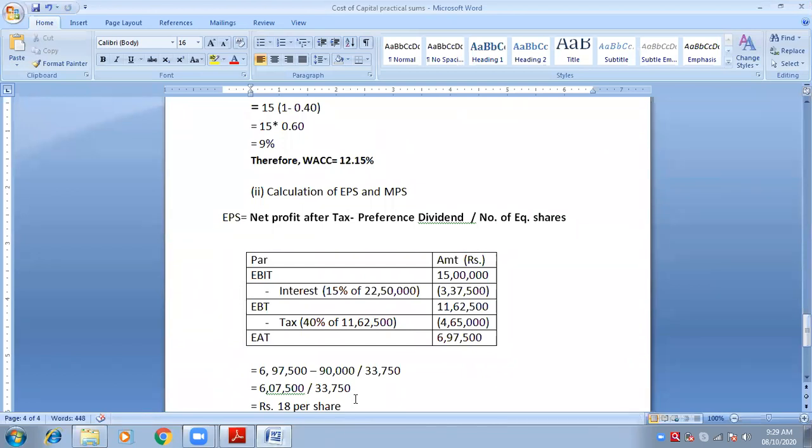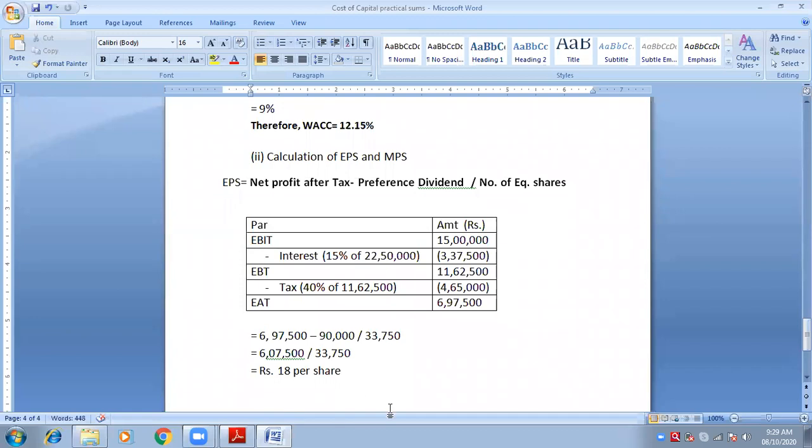So what is the formula of EPS? Net profit after tax minus preference dividend upon number of equity shares. Now, if you want to write, you can write preference dividend 90,000. How did we calculate this preference dividend? Write it somewhere in the bracket, maybe here, maybe there, anywhere.